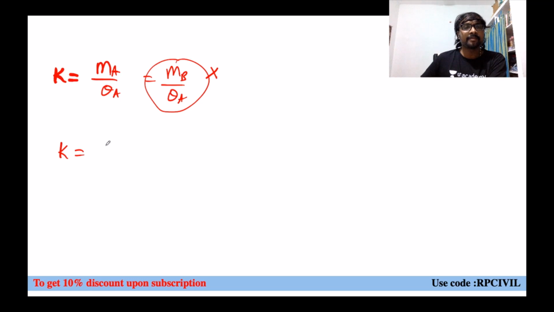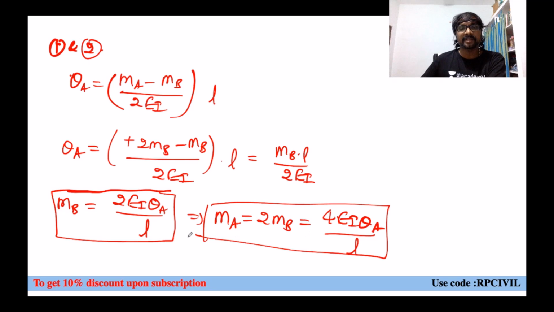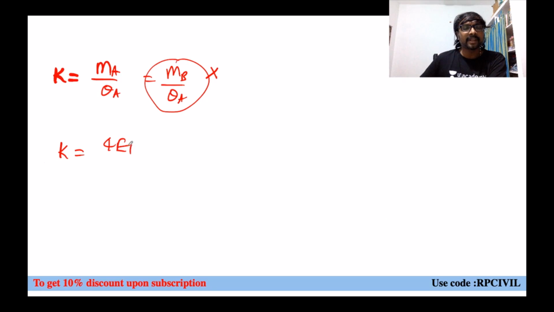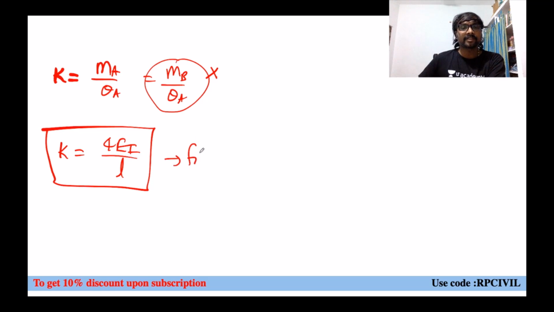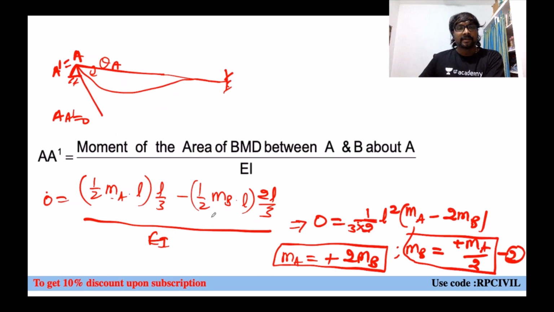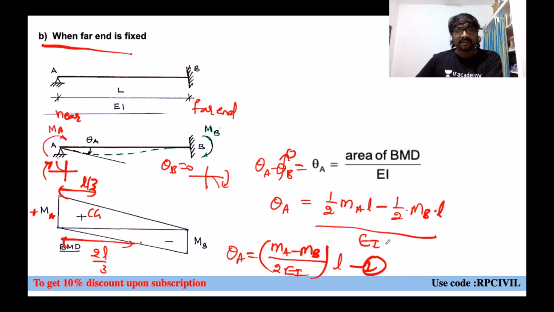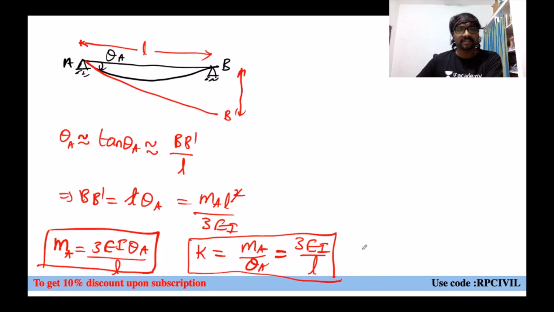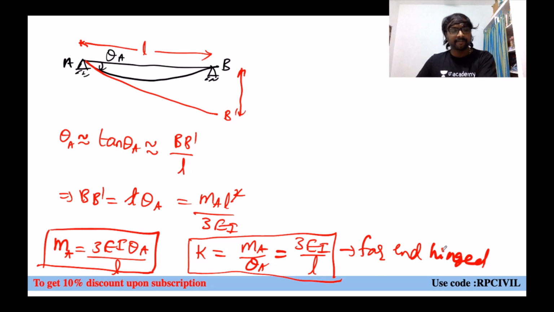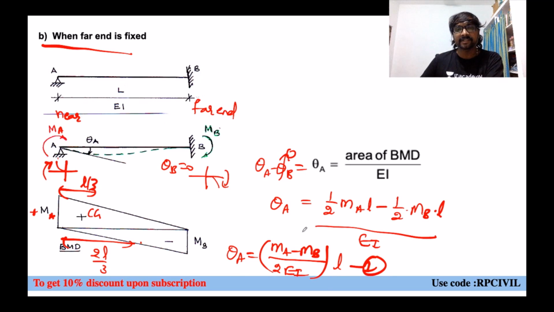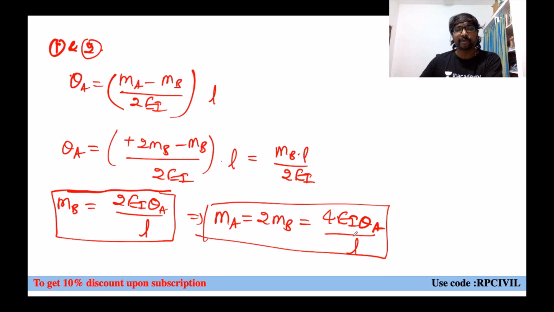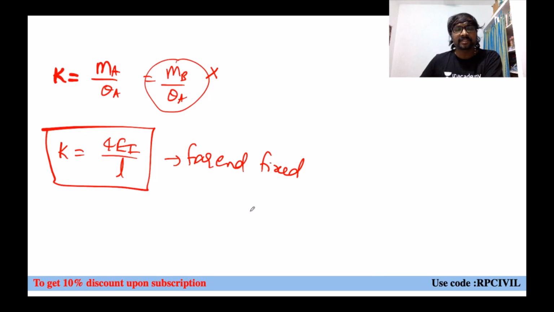Rotation stiffness MA by theta A. If you just take this theta A to the left hand side, what you'll be getting? 4EI by L. This is the rotational stiffness when far end is fixed. And rotation stiffness when far end is hinged is 3EI by L. When far end fixed, it is 4EI by L, right? So this is about your stiffness coefficients.